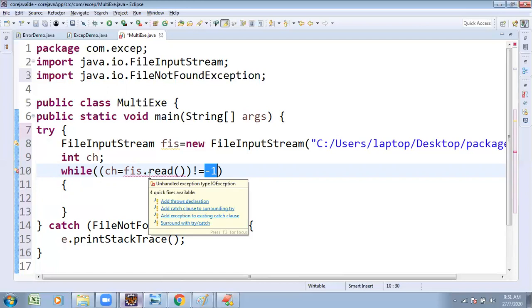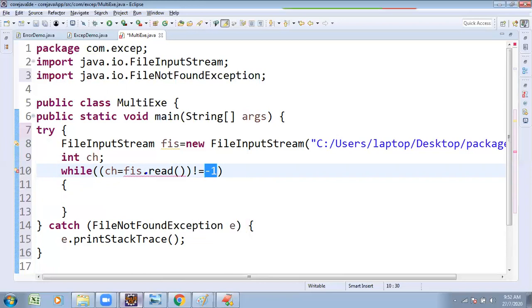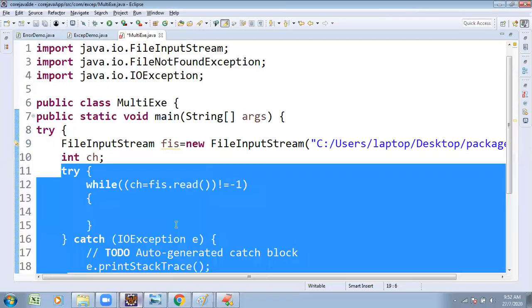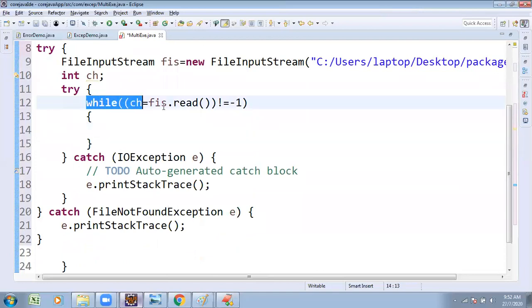Now we're getting one more type of exception: unhandled exception type IOException, input output exception. Previously we got FileNotFoundException. To handle that exception, see here, solution one is add throws declaration, or surround with try-catch block. Observe this part, we're getting the exception, that's why we present try with catch block.